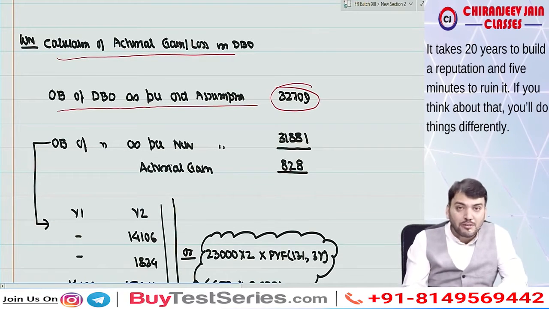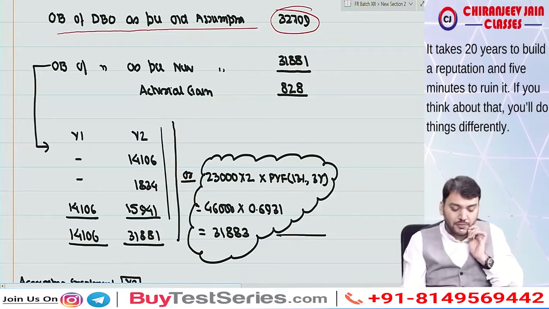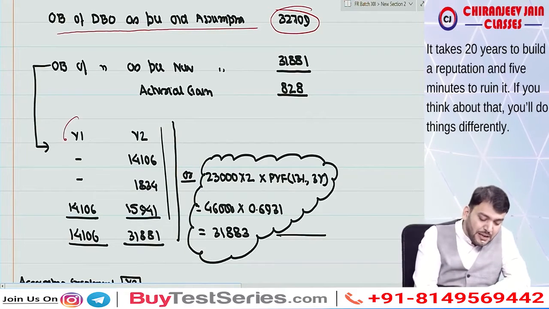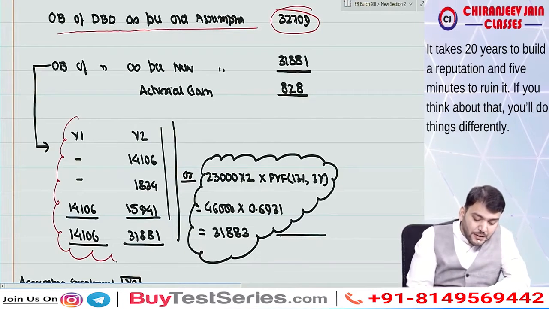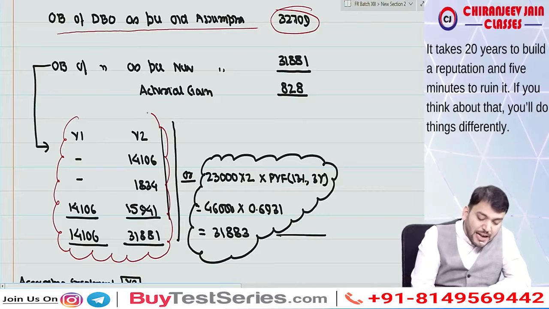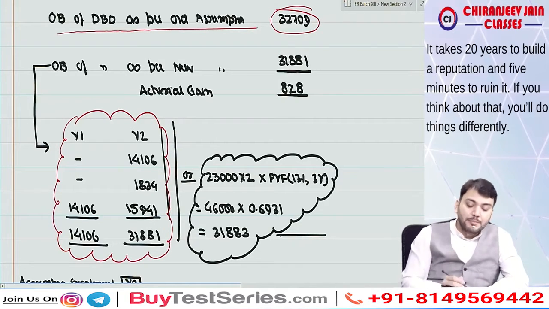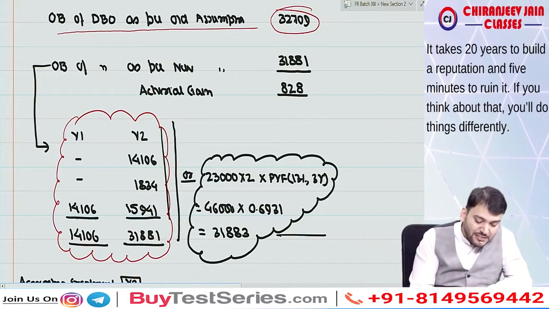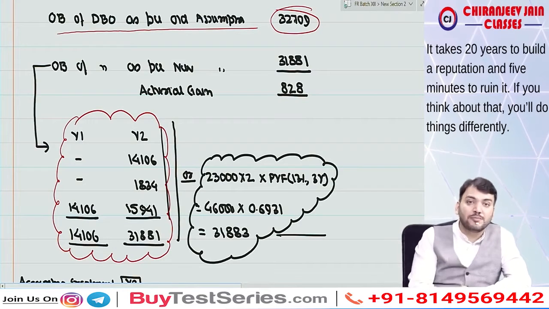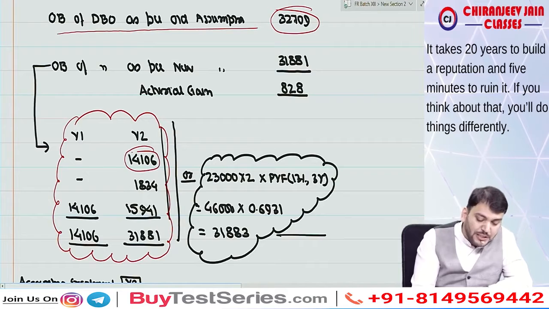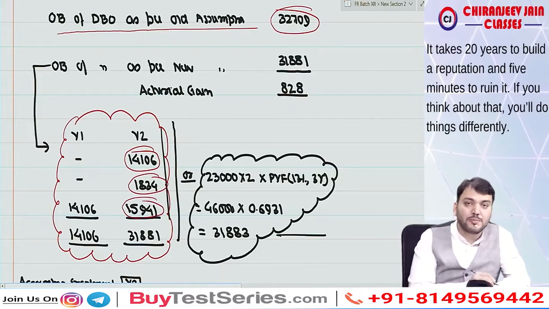So how to calculate this? There are two ways. Either you can prepare the liability statement of year 1 and year 2 as per the new assumption, meaning you can see that we have taken 41,106 as per the new assumption, then this becomes the opening liability for the second year, then interest cost, then this is the current service cost of year 2, this becomes the closing liability of year 2 as per the new assumption.